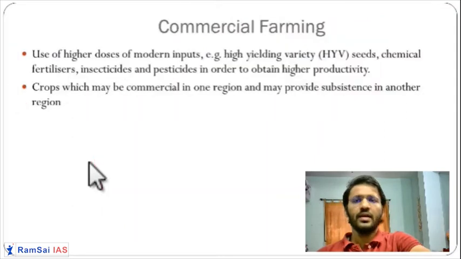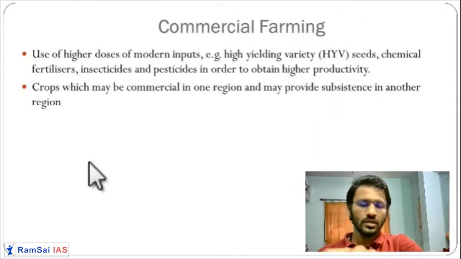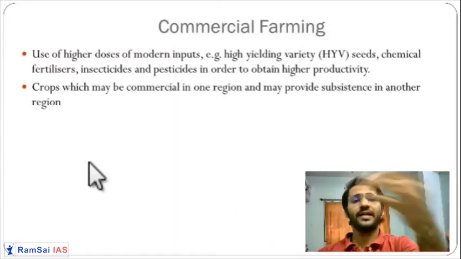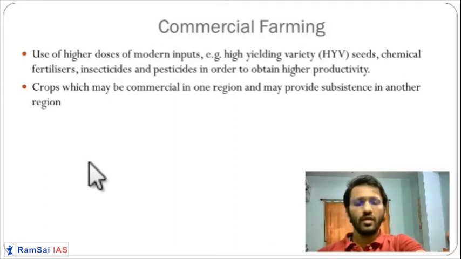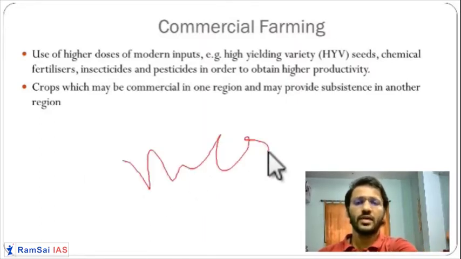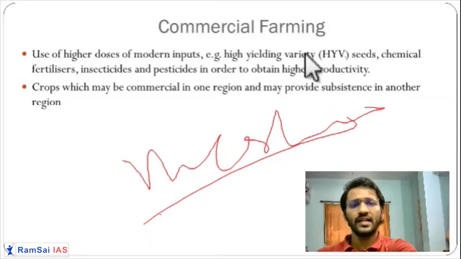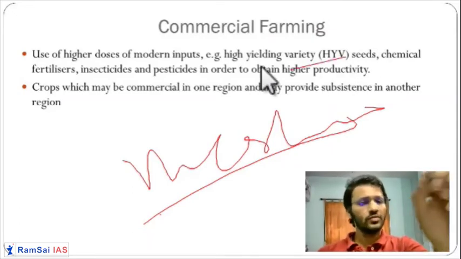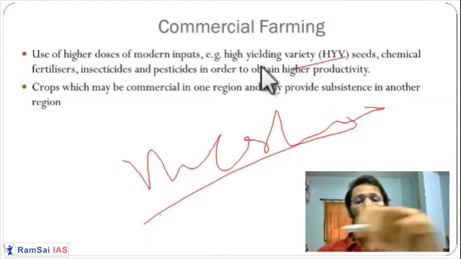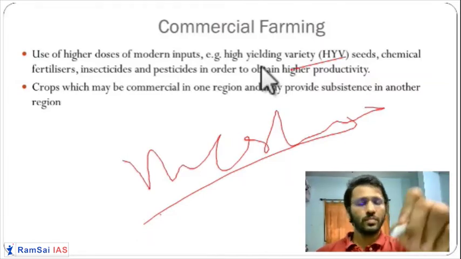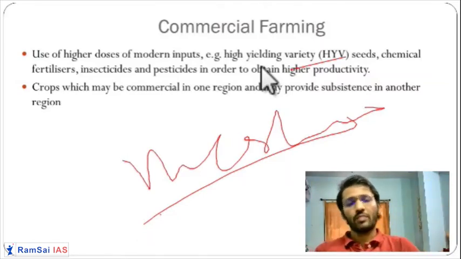Third type of farming is commercial farming. As the name suggests, it is produced only to sell in the market. Big landlords and big farmers, sometimes big companies, generally in Western countries, this commercial farming is very famous. Here high yield variety seeds are used, since this is for commercial purpose and anybody would want more outcome from their crops.